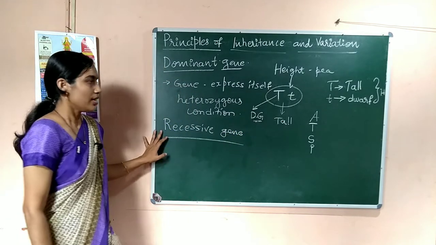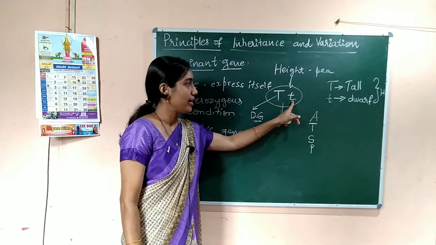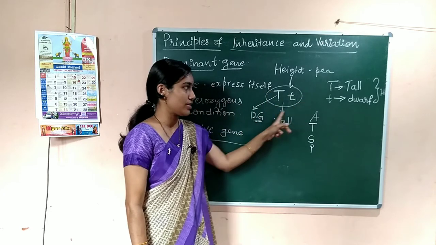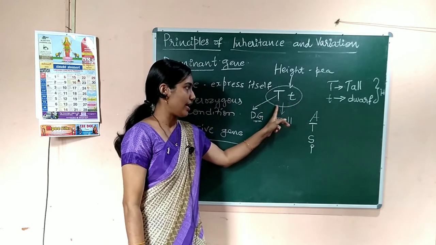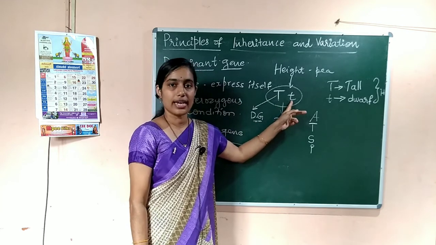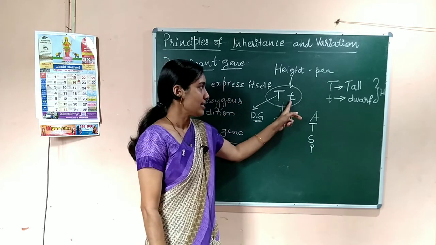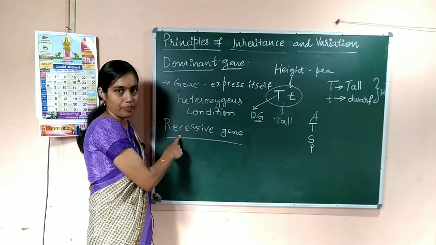Recessive gene. If you take the same example, the small t, that means the dwarf character is not expressed in this heterozygous condition. In this heterozygous condition the small t character did not express. And this gene is now called a recessive gene.